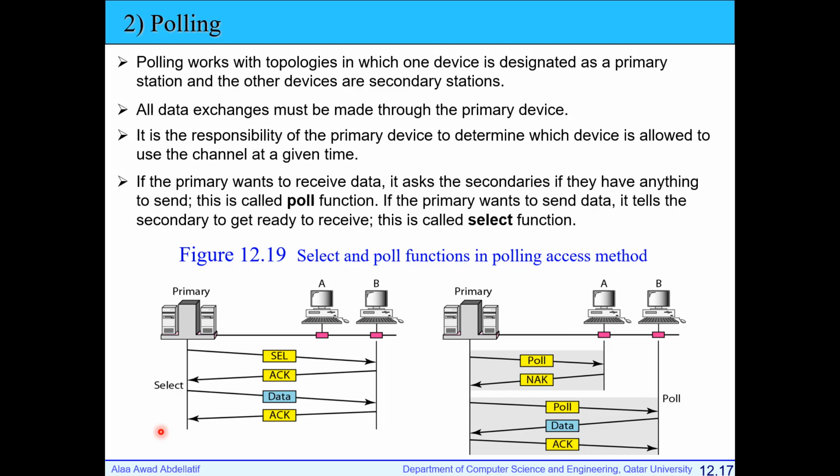That is the main idea of controlled access techniques, and they are two very simple techniques. Reservation uses a reservation frame to reserve the time when each station will transmit, and the polling technique uses select and poll functions to coordinate between different nodes.